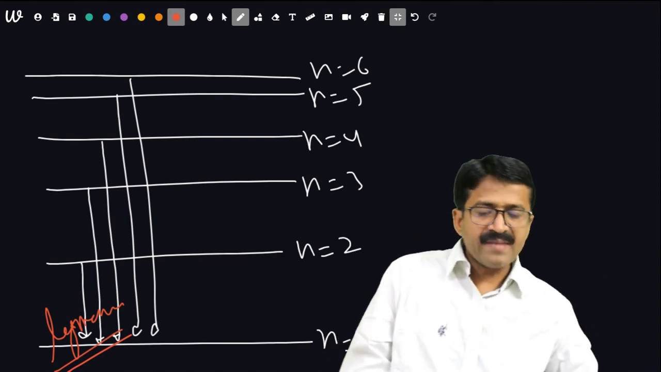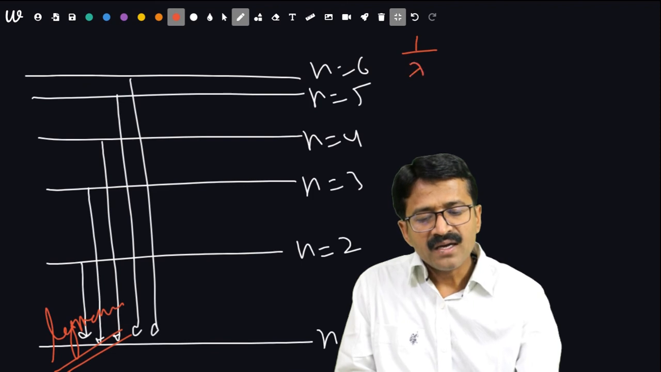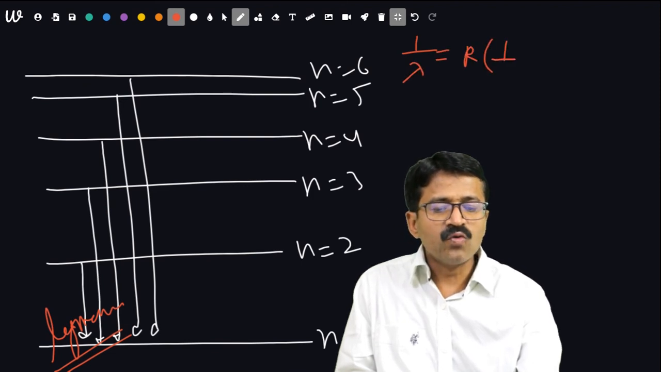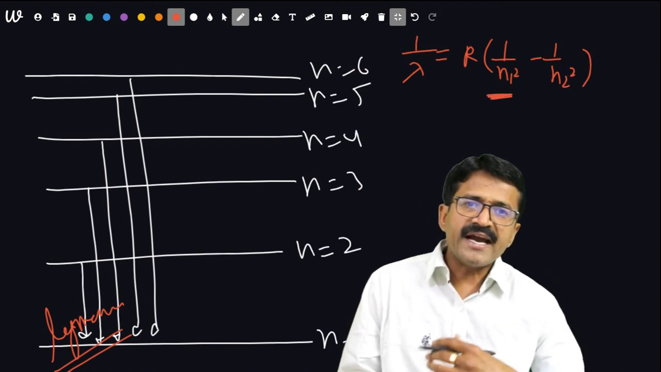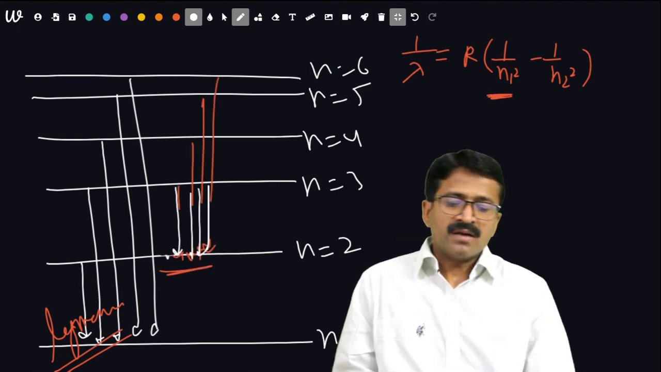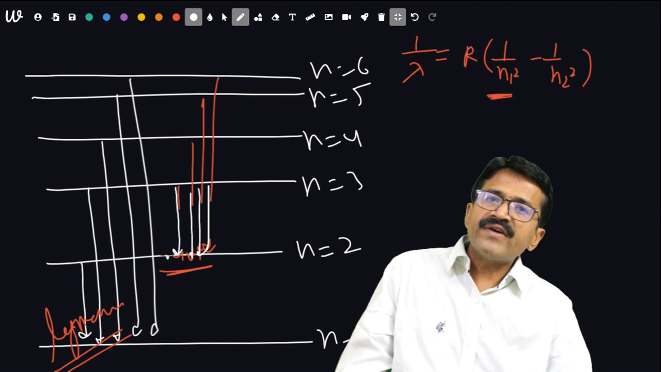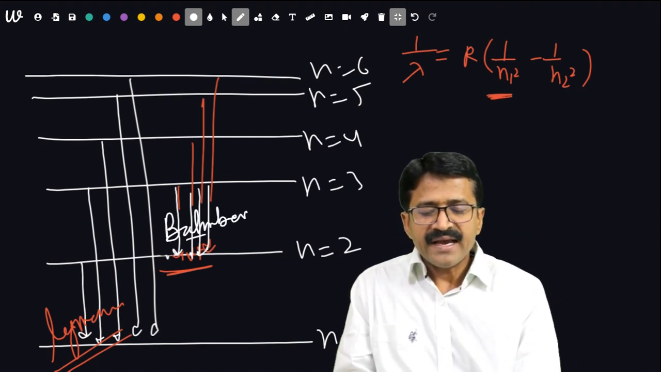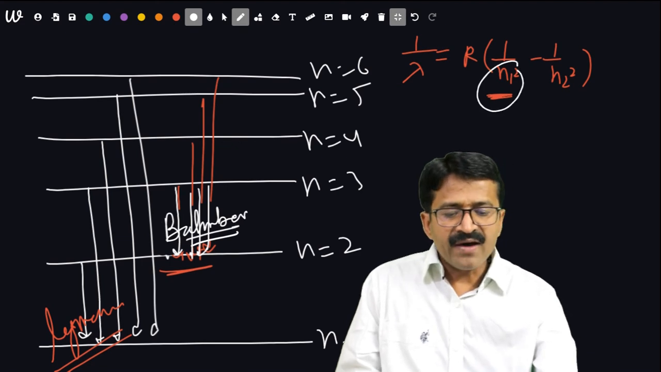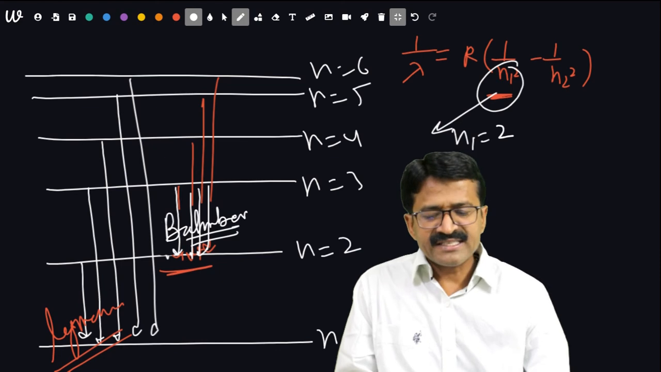In the case of the Lyman series, the wavelength will be given by 1 upon lambda is equal to R into 1 upon n1 square minus 1 upon n2 square. Just put n1 is equal to 1 and n2 sequence-wise. When transition of electrons takes place from third, fourth, fifth to the second level, it is known as the Balmer series. Here n1 is 2 and n2 will be sequence-wise.